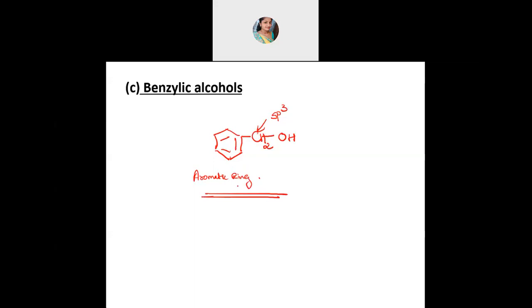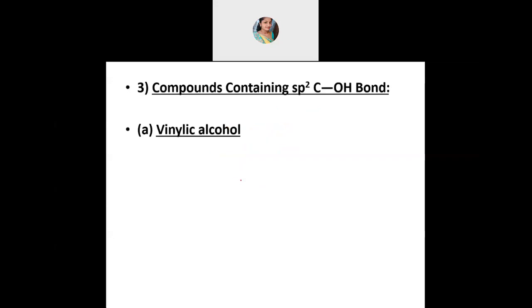So based on sp3 hybridization, we have finished the classification. Moving on to the next one, compounds containing a carbon which is sp2 hybridized, to which the OH group is attached. In that, the first one is vinylic. Vinylic again comes under aliphatic. If your OH group is directly attached to a carbon-carbon double bond like this, then it will be called vinylic.